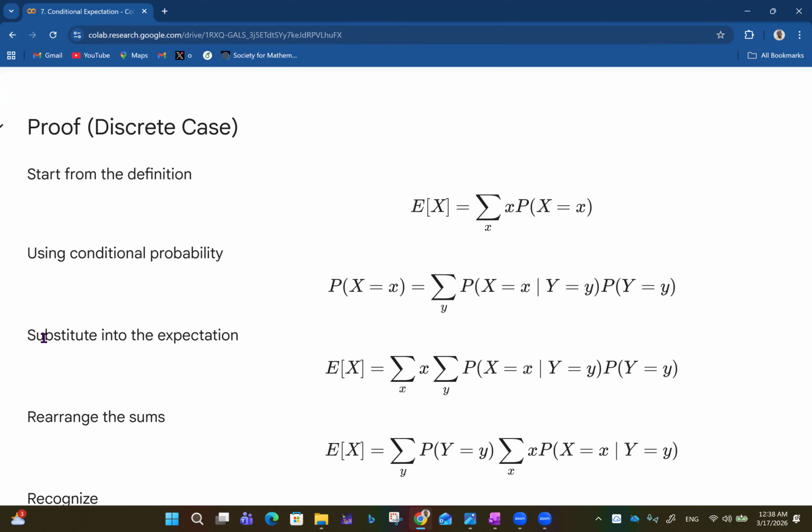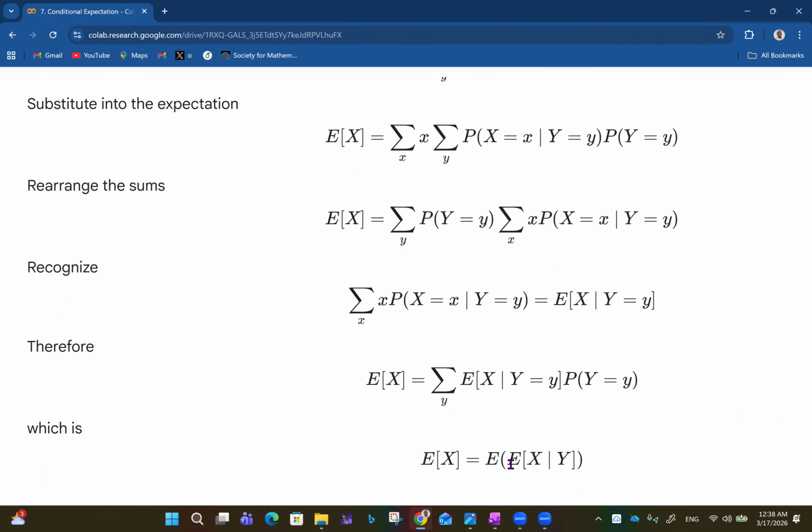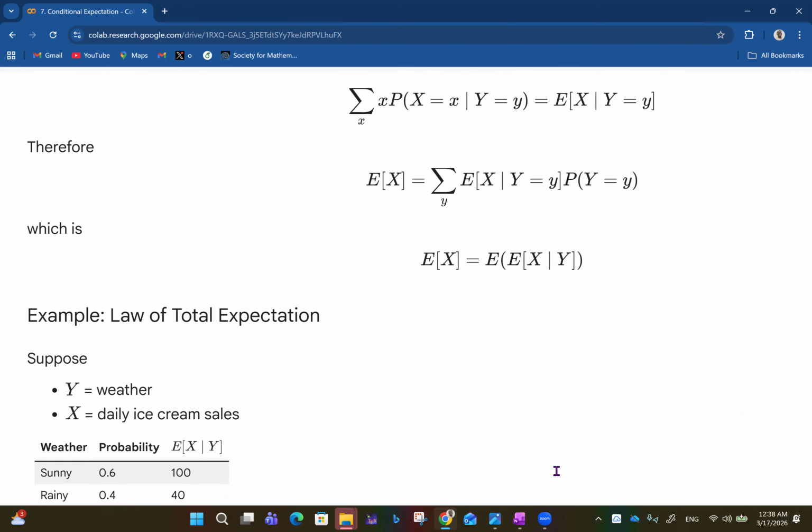So we substitute into the expectation right here, and then we rearrange the sums, and we recognize that this expression is actually the expected value of X given Y equals y. Therefore, the expected value of X is the expected value of the expected value of X given Y.